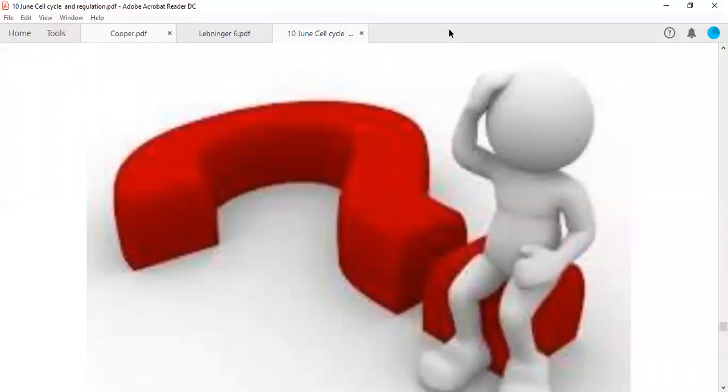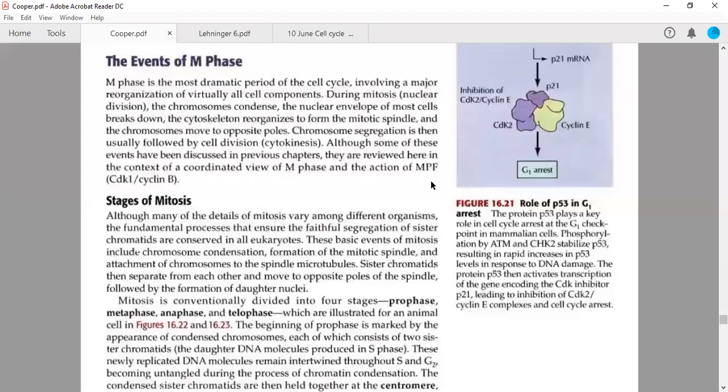Okay, Trishla, if there is no queries, okay, fine. Then we are moving to our next phase of cell cycle, that is M phase. And before starting M phase, I want to tell you that the complex maturation promoting factor, MPF, which we have formed in G2 phase of cell cycle, is also required during M phase of cell cycle. We will see how.